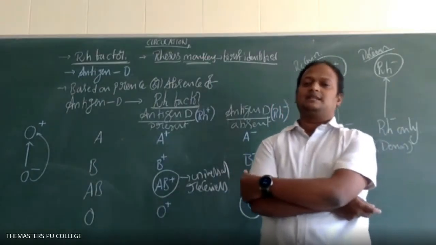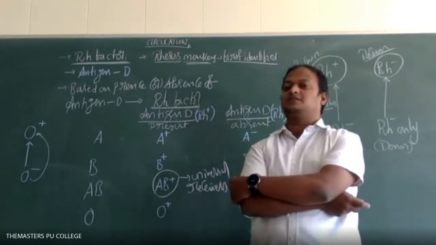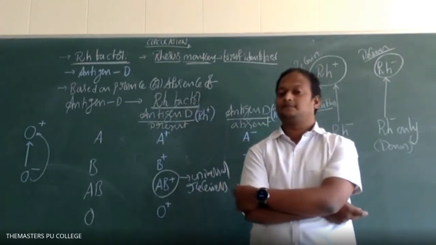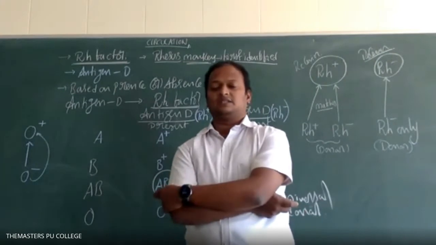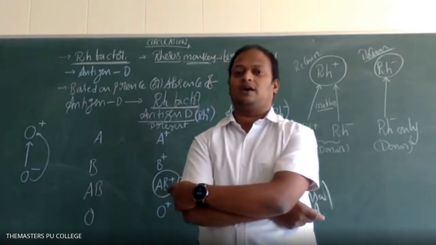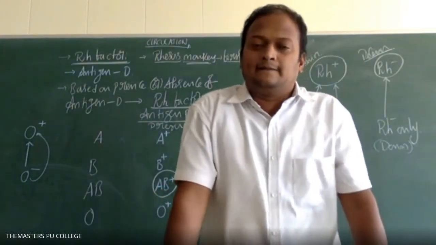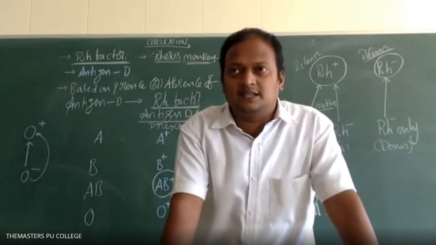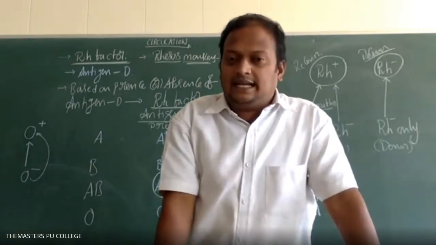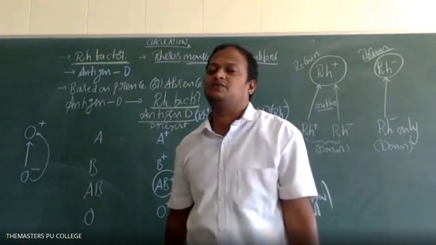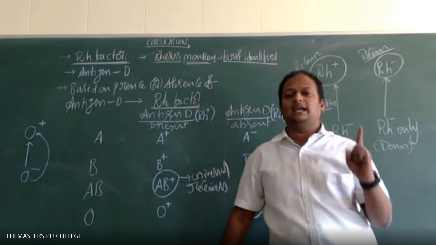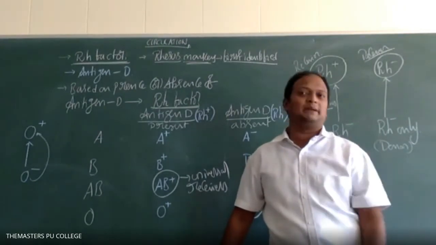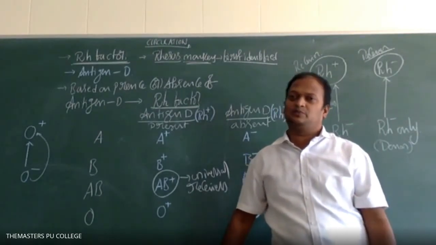In the question, given the description, which blood group, students? O positive. Why O positive? Because that person does not have any type of antigens on the surface of RBC, right? So antigens on the surface of RBC absent means what, students? Obviously O blood group, and only antigen D is present, means O positive persons.